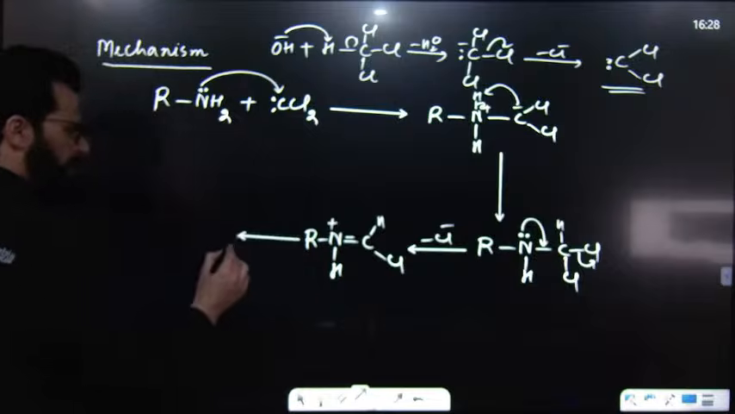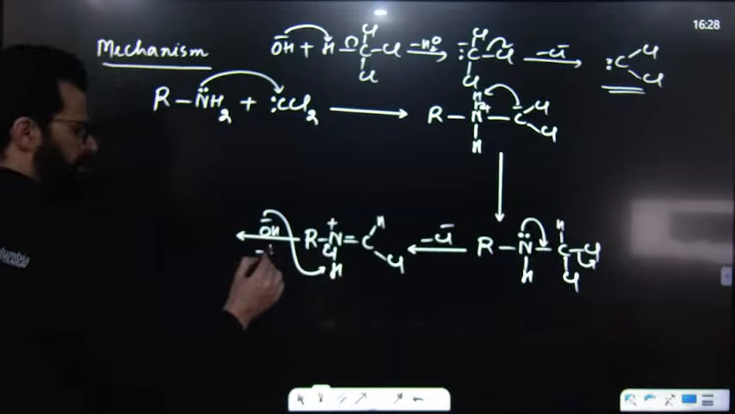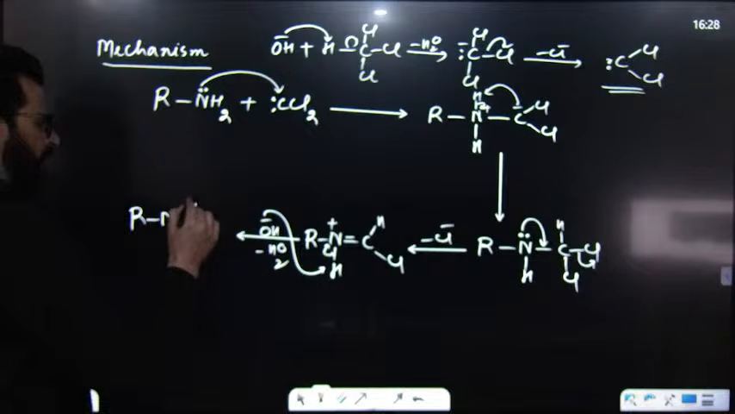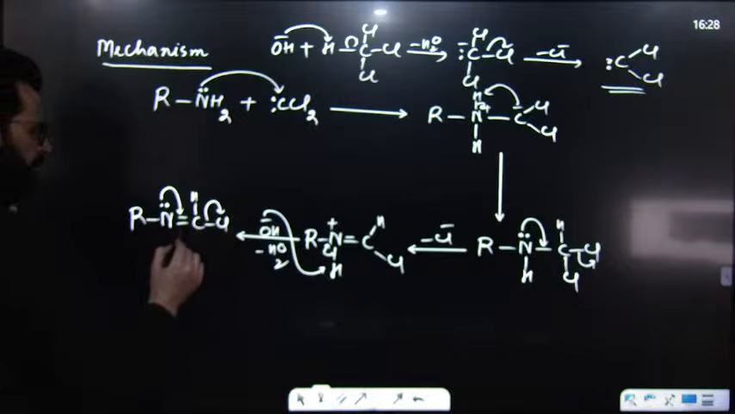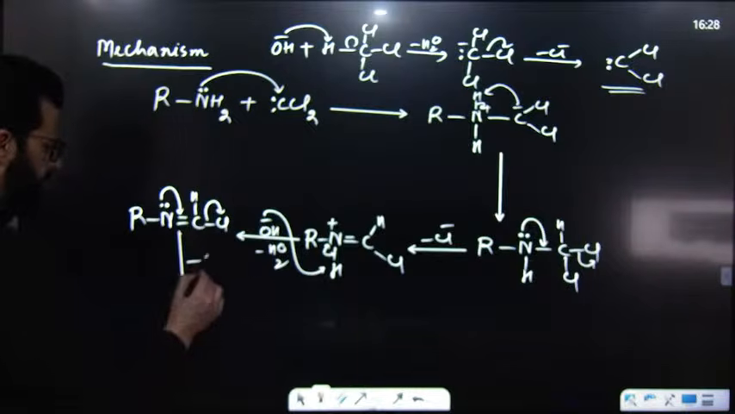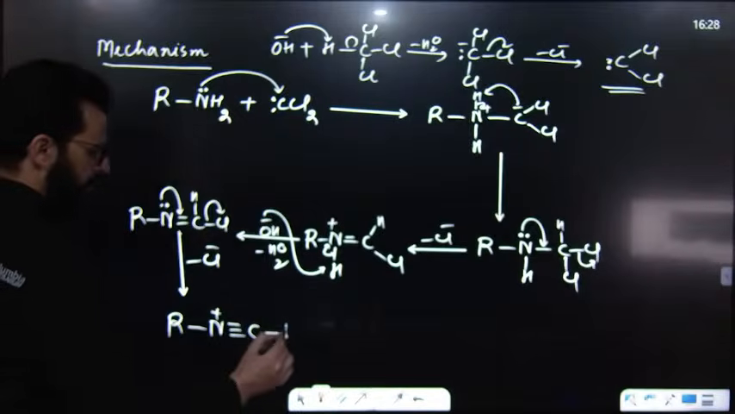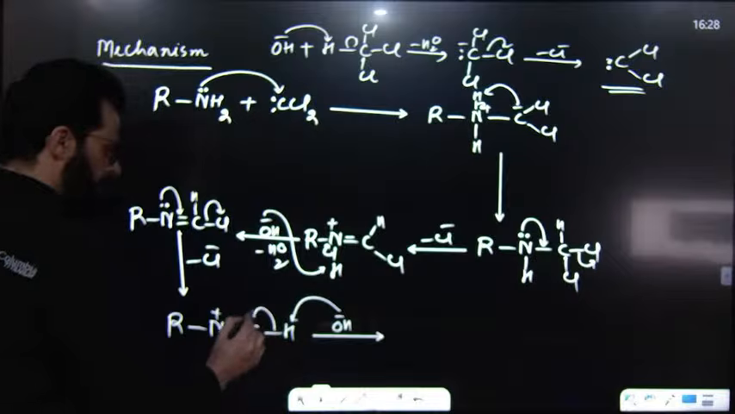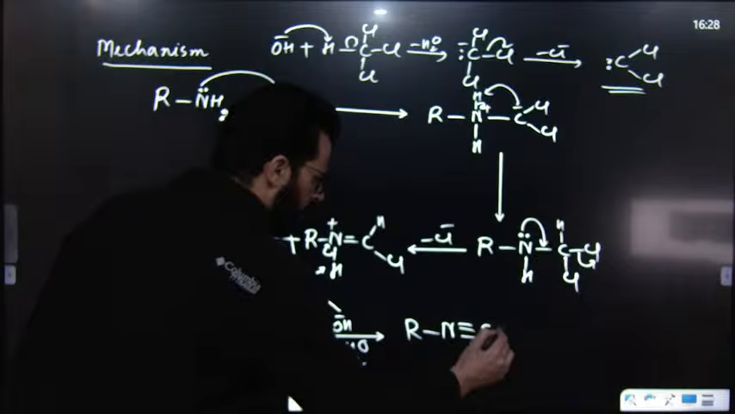After that, base will come. Base will abstract this hydrogen, and it will simply become R and double bond C, then H, then Cl. After that, this lone pair once again forms a triple bond over here, and Cl will leave. When Cl leaves, it results in the formation of R and triple bond C with a positive charge and H over here. Once again, base will come. Base will abstract this hydrogen, and we will get what we call isocyanide or carbylamine.